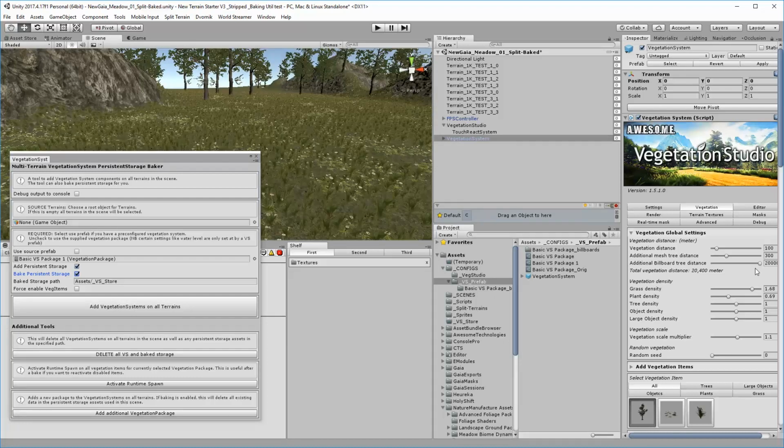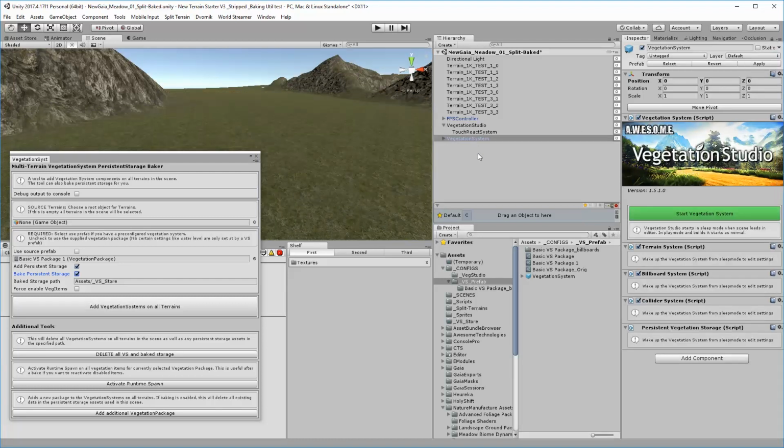And actually no, I'll say fewer trees, because it'll just bake for longer if I do more of everything. So I've already got more grass, so let's do fewer trees. So I wanted to alter that. Now I apply the prefab. Yeah, it turns itself off, but that's fine, it's saved to the prefab instance.